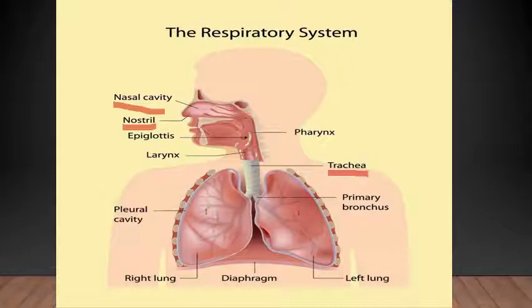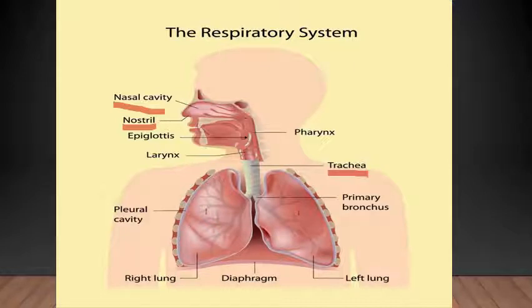It is in the lungs that the exchange of gases occurs. Okay, in the lungs only the exchange of gases happens, that is oxygen and carbon dioxide. Blood absorbs the oxygen in the lungs and releases the carbon dioxide. When we inhale, we absorb oxygen in the lungs, and when we exhale, carbon dioxide goes out. The path for air to go in and come out is the same, but when it goes in, oxygen is absorbed and carbon dioxide is left out by the blood vessels.